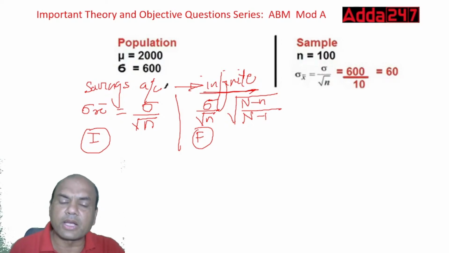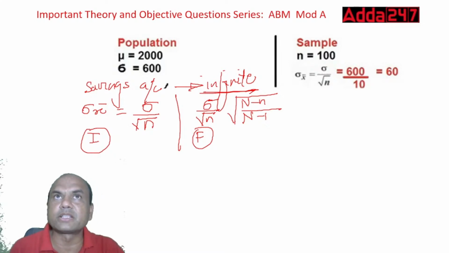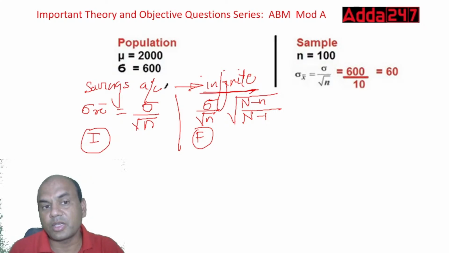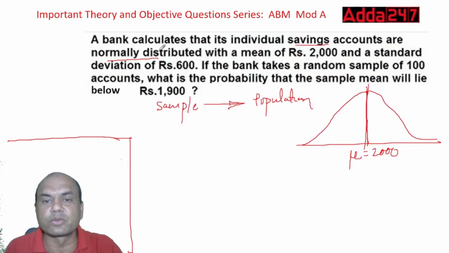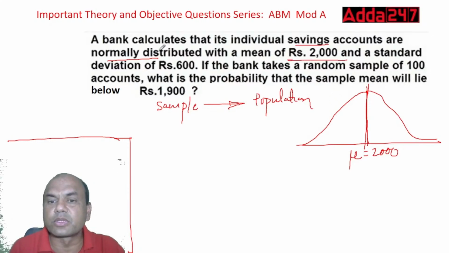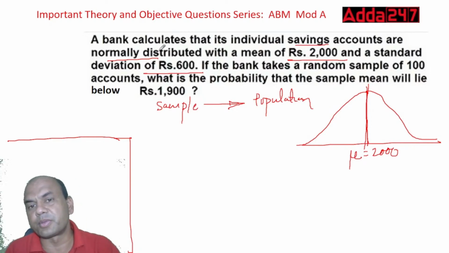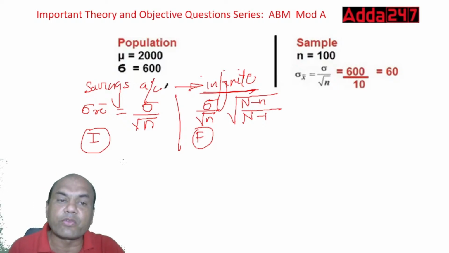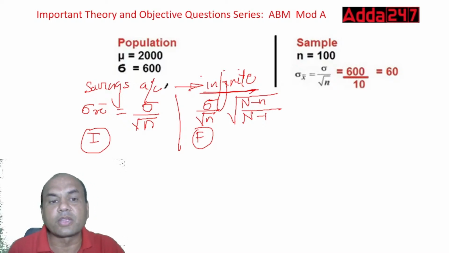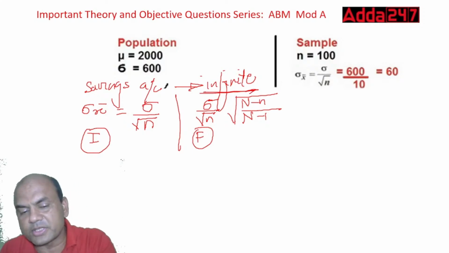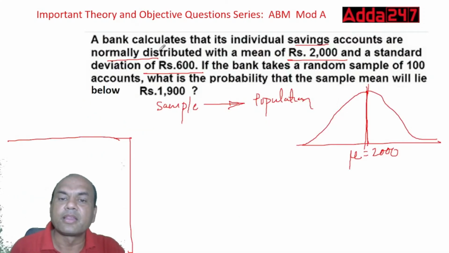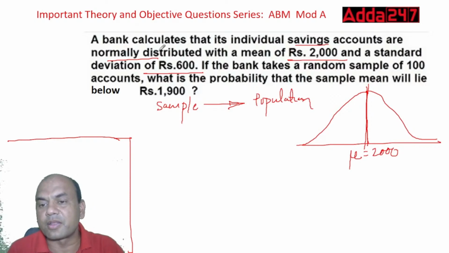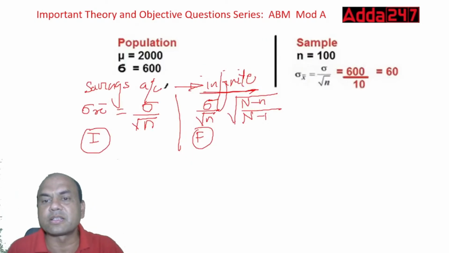Now look at what is given in the problem. The mean is given as 2000 and the standard deviation is given as 600 for this population. Standard deviation means how much the values deviate from this mu. Now what about the sample? The bank takes a random sample of 100, so the sample size, small n, is given as 100.